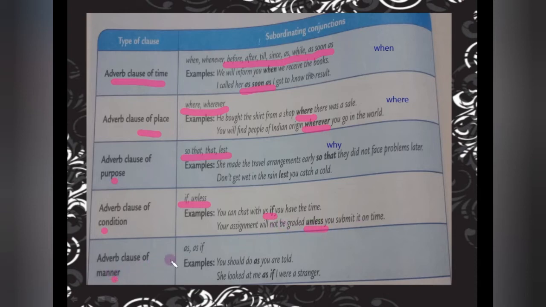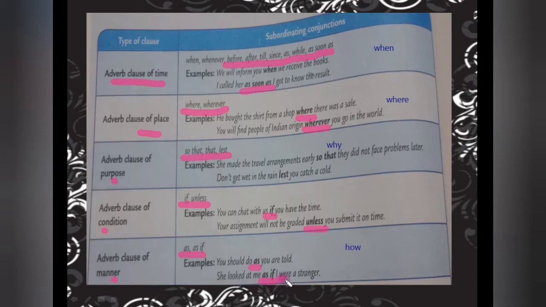Adverb of manner: as if. Simply as if. How? Definitely manner. It's a very common one. The question word we have to use here is how. You should do as you are told. You should do how? As you are told. She looked at me as if I were a stranger. As if I were a stranger.